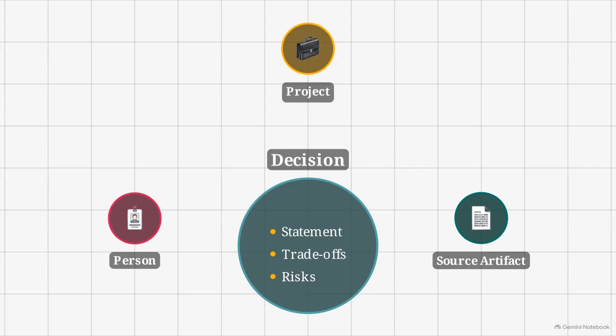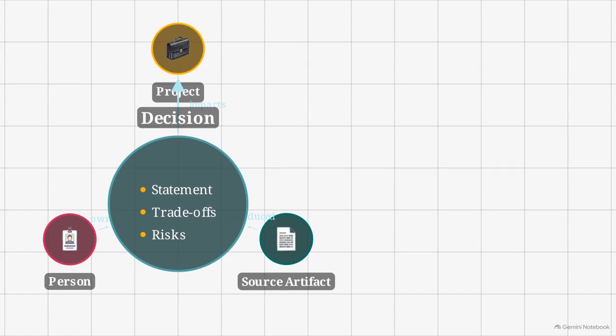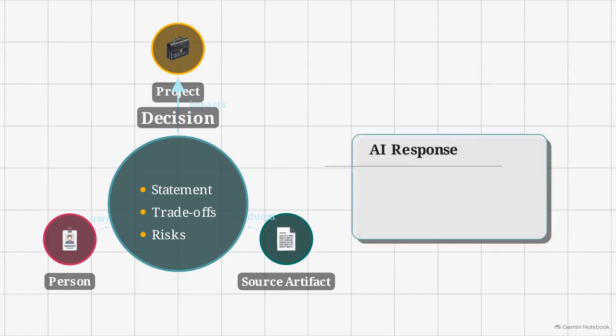Directed relationship edges then connect these entities, mapping human actions to strategic outcomes, showing exactly how a meeting produced a decision and how that decision impacts a project. Forcing corporate memory into this strict entity relationship map decouples reasoning from memory. It allows the AI to deliver precise, citation-backed answers, instead of vague, generalized summaries.